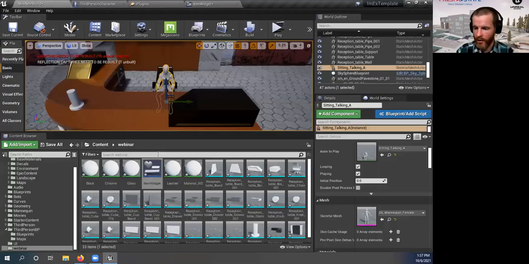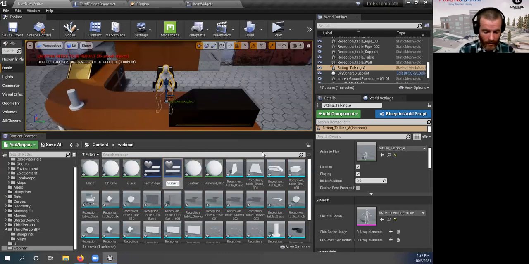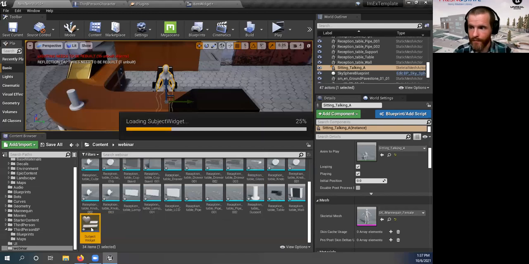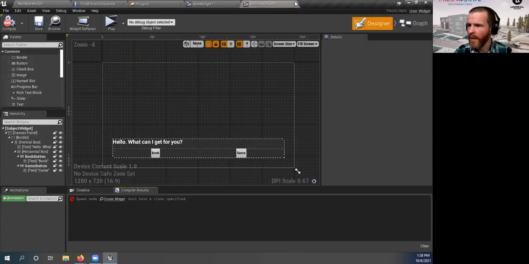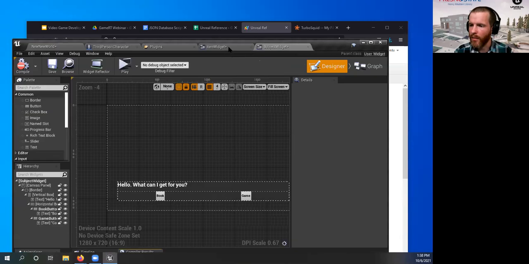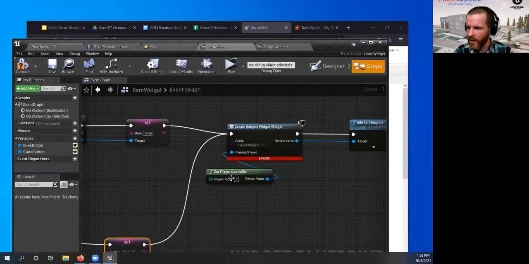widget it should create. Let's go over here and duplicate this one and make a new widget for capturing the subject variable and open that up. Let me resize this a little bit. All right. So in this item widget, now I can go in here and tell it, I want you to use the subject widget. Create the subject widget when you're done.